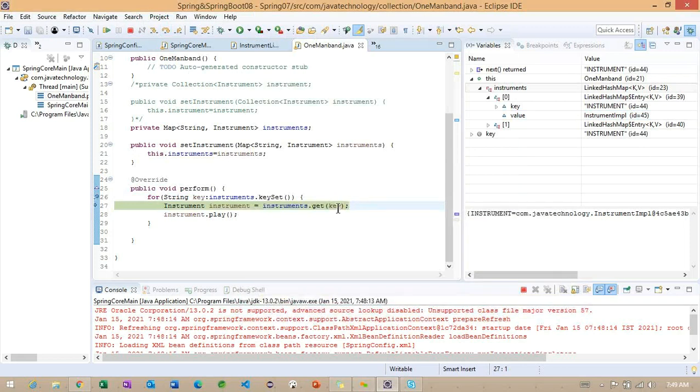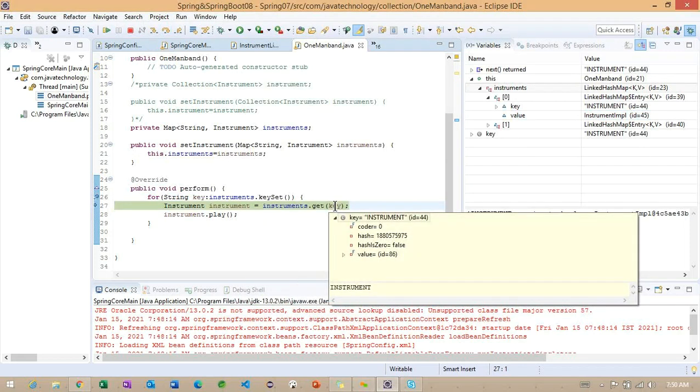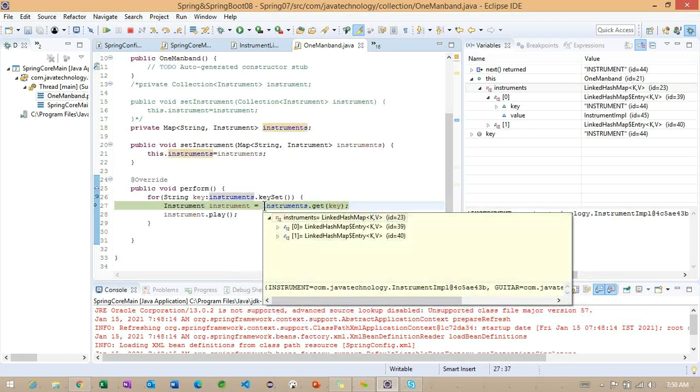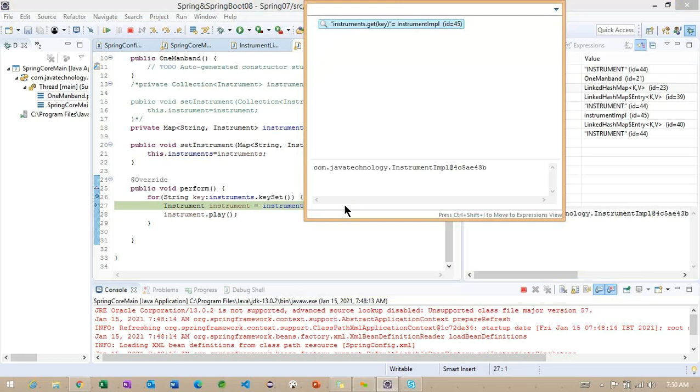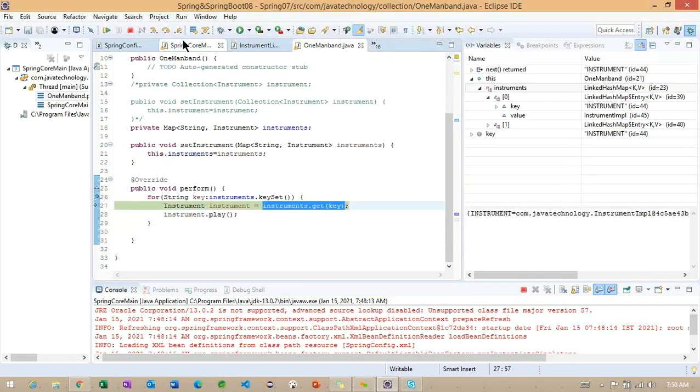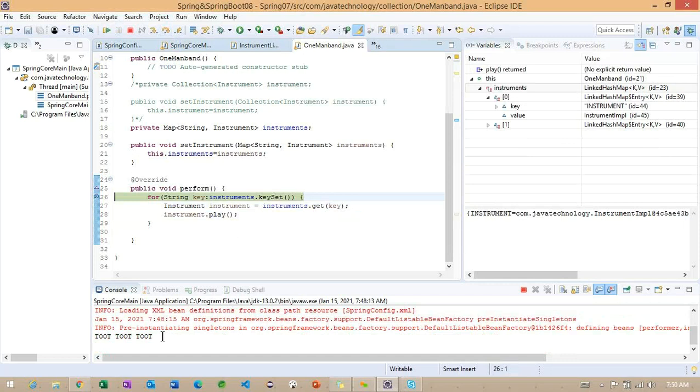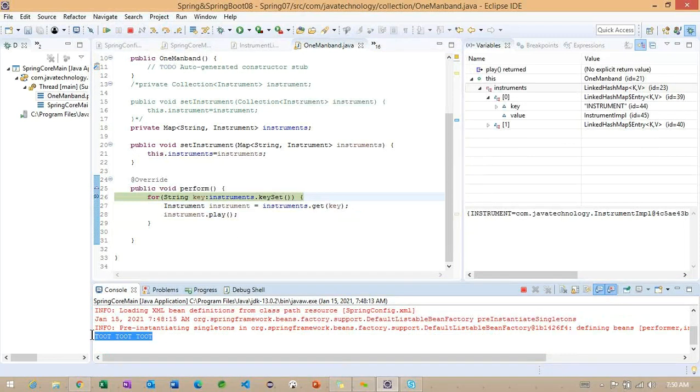Observe and come back to the next line. The first key I am trying to get here is instrument. Using instrument, I want to load the InstrumentImpl object here. The instrument object is loaded. Based on this loaded instrument object, we are calling the InstrumentImpl play method.